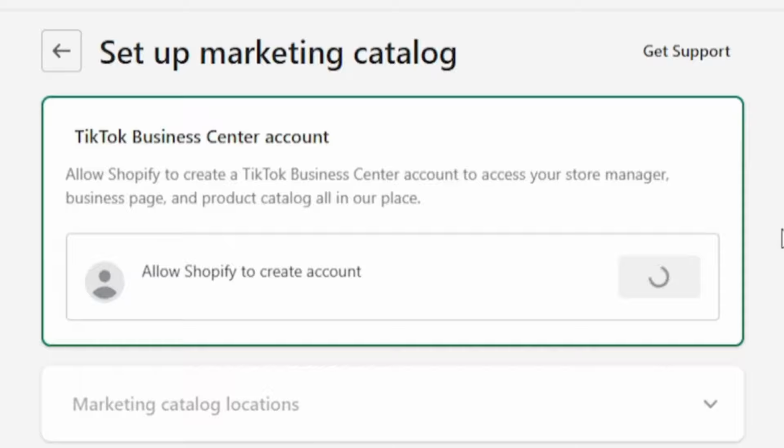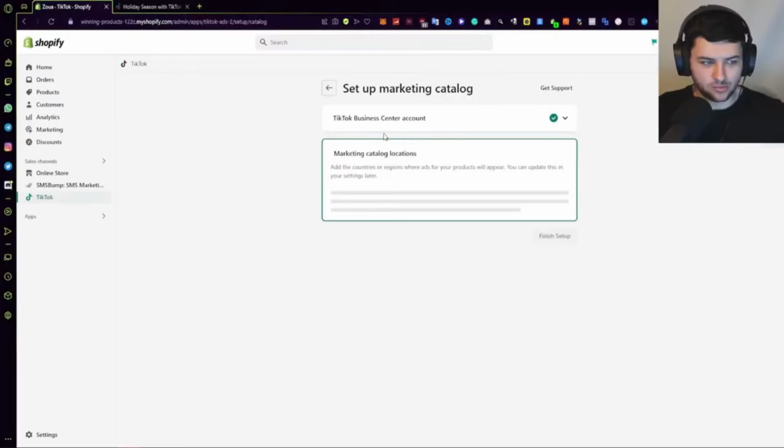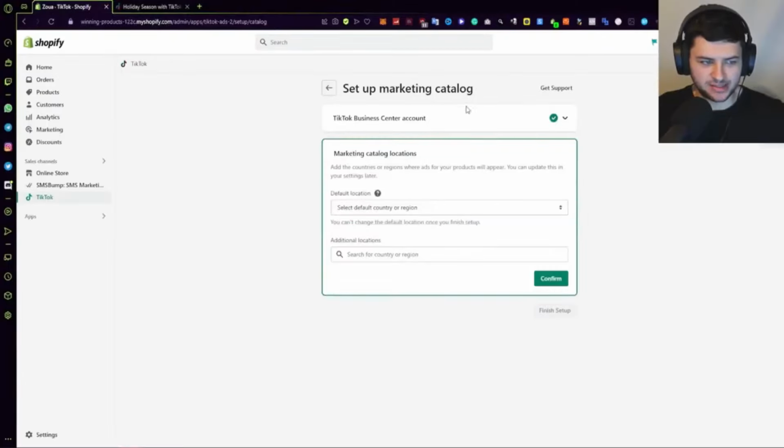So press create over here, and then it says approve access to your TikTok ads manager account. In order to connect to this business center account, you'll need to approve admin access to the connected TikTok ads manager account. So when we set up the TikTok pixel, we created an ads account. We're basically approving access over here, so press approve. And now, as you can see, this is linked to our business center account.